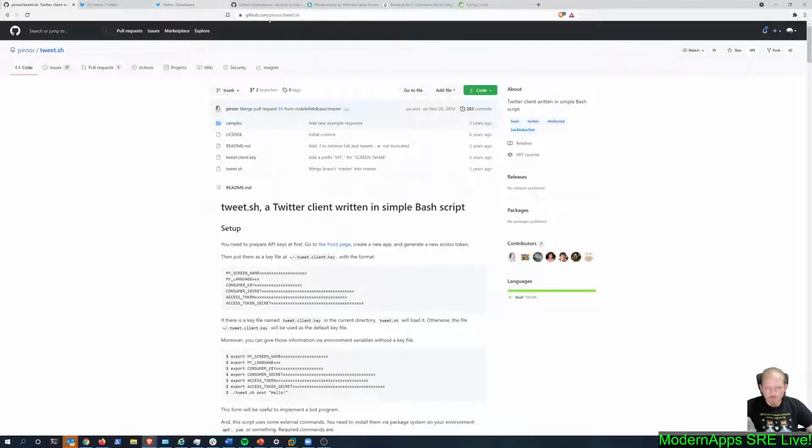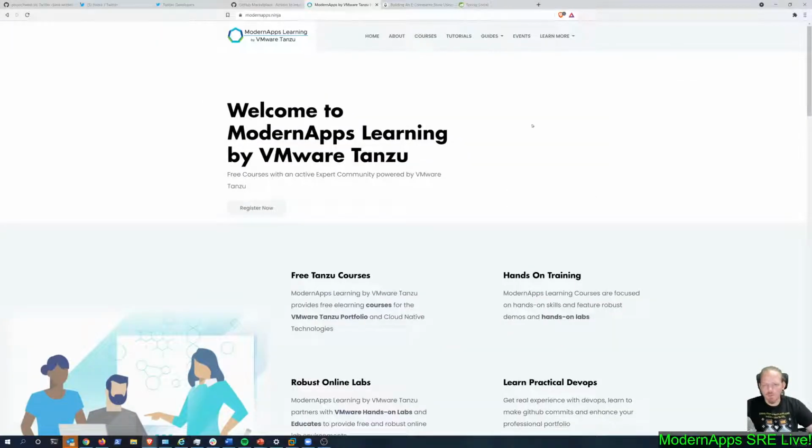So let's go back to, what types of things do we want to automate tweeting? One is, what if somebody posts a new course or a new tutorial or a new guide? Absolutely, right? And then in the context of courses, what if a member of the community earns a new badge, and other things like that?